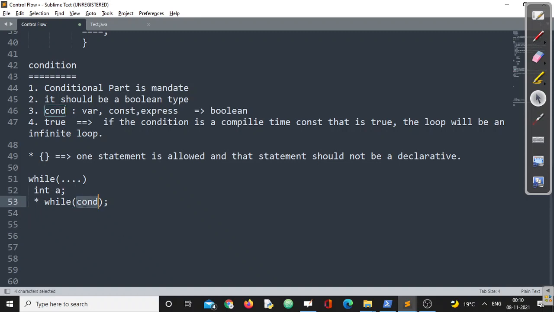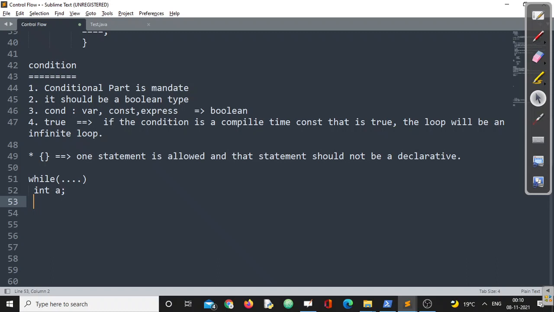If you are writing true here, it will be an infinite loop doing nothing. It will go on executing, nothing will be done. So you cannot say this is invalid, it is completely valid. That's a different story, the output will be different. We are discussing whether it is permissible or not.